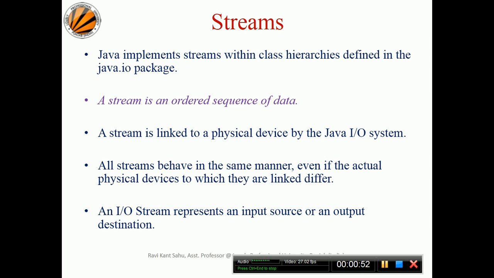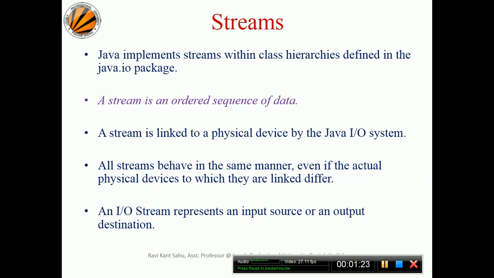All the streams behave in the same manner, even if the actual physical devices to which they are linked differ. We have multiple physical devices. You could be reading from the keyboard, from the hard disk, from a CD drive. There are multiple sources, right? The hardware or physical device may differ, but the basic behavior of the stream will never change.